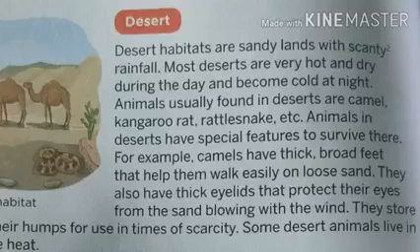So let's understand what we have discussed so far. Desert, scanty rainfall: whenever the rainfall in a place is very minimal, we can say that this place has scanty rainfall. And desert habitats are mostly sandy in structure, meaning there is a large amount of sand available in the deserts, right? The thing is that the deserts are very hot and humid.